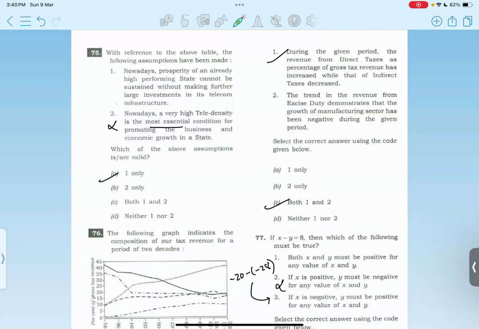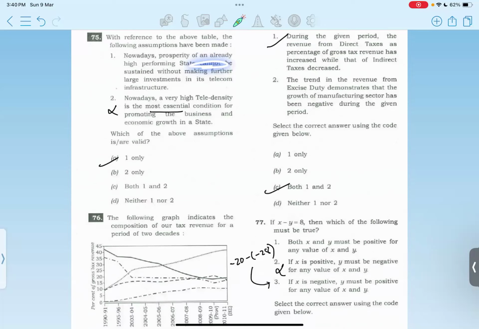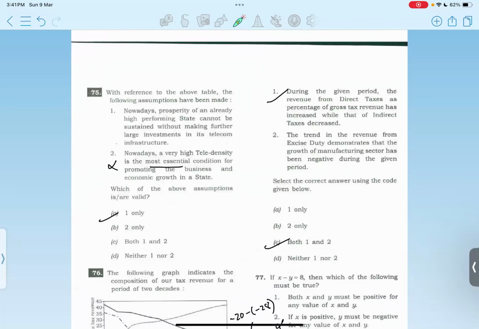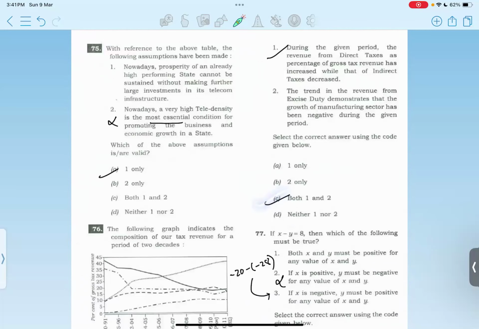75, D, okay. I was also thinking that, but again I went elsewhere. Nowadays, prosperity for a high performer cannot be sustained. So it should be wrong. Then again a graph, and the most rational inference that can be made is that both are correct. Option A.